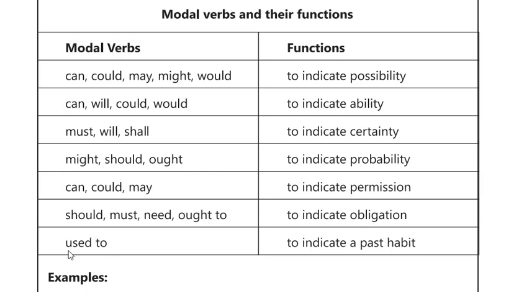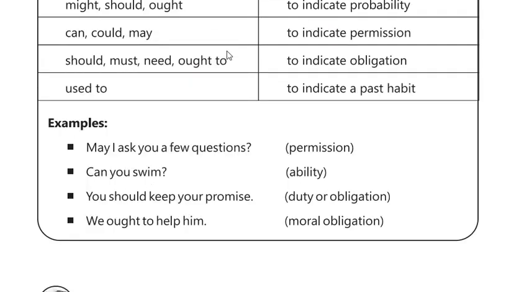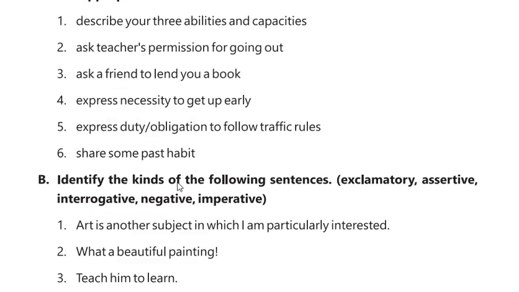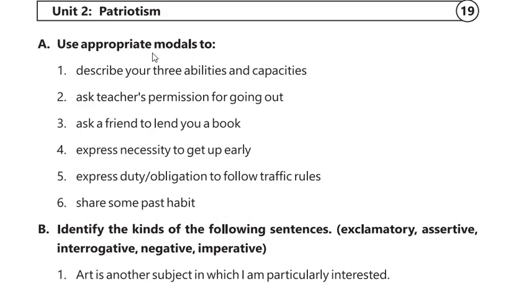Next one is used to, to indicate a past habit. Used to shows an action which you used to do in the past but are not doing anymore in the present. For example, in my childhood I used to play with toys. This shows a habit of the past, but this habit does not continue in the present. Here are some examples of modal verbs. Read them by yourself.